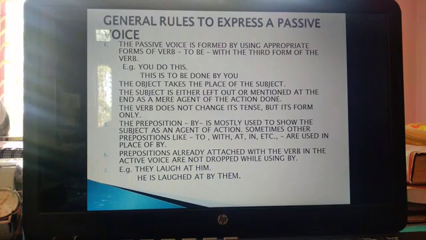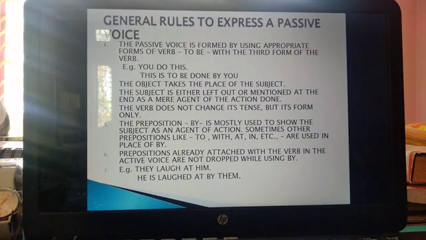Number 2, the object takes the place of the subject. So we know that in a transformation of sentence or voice change, the subject goes to the end and the object comes in the beginning of the sentence. Number 3, the subject is either left out or mentioned at the end as a mere agent of the action done. In passive voice, we keep the subject at the end. Sometimes we even drop out the subject.